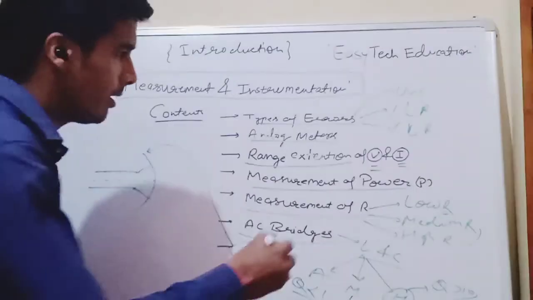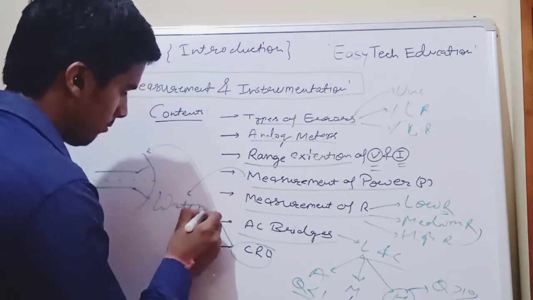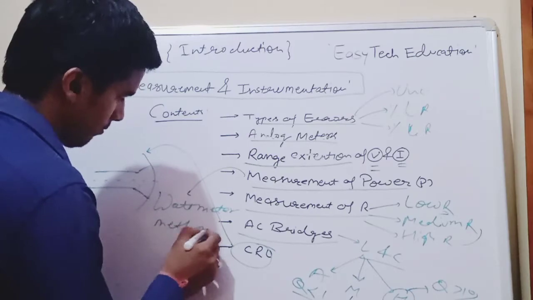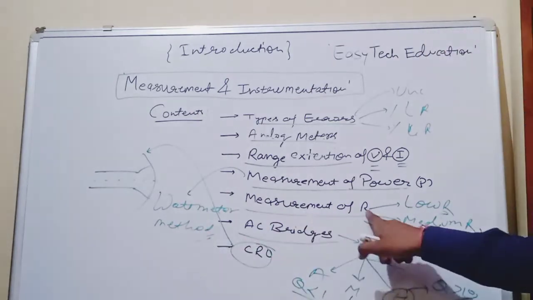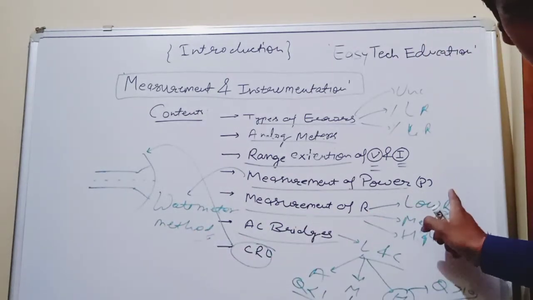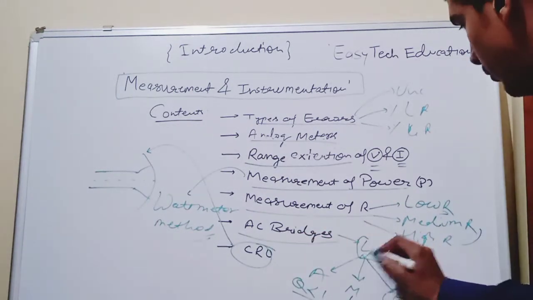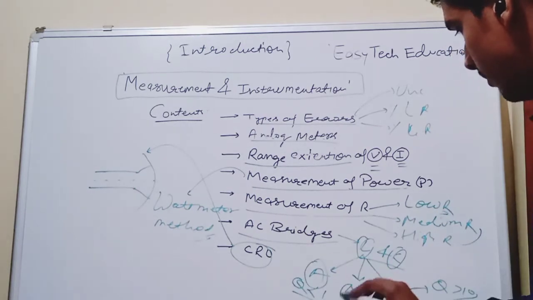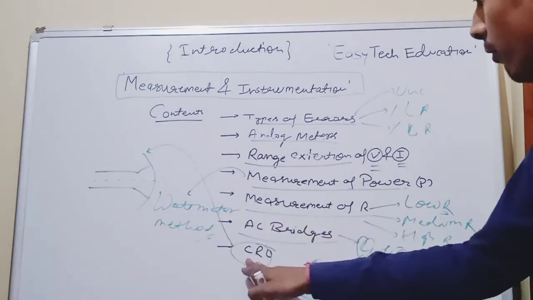In this measurement of power, one of the most important topics is known as the wattmeter method. Power can be measured by the wattmeter method. We will discuss measurement of resistance for low value, for medium value, and for high value of resistance. We will discuss AC bridges for measurement of L and C. For L, Anderson bridge, Maxwell bridge, and Hay bridge are available here. We will also discuss CRO.